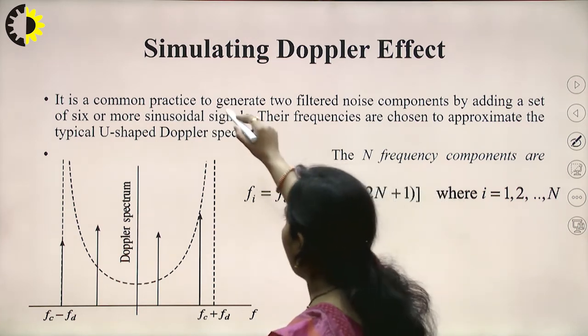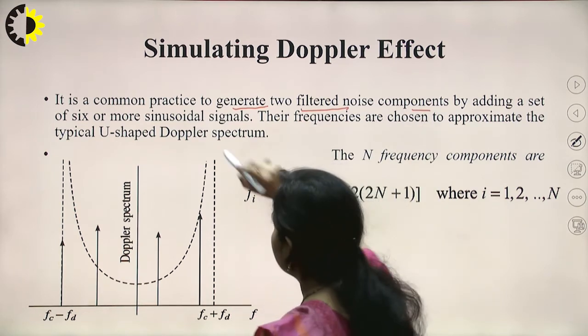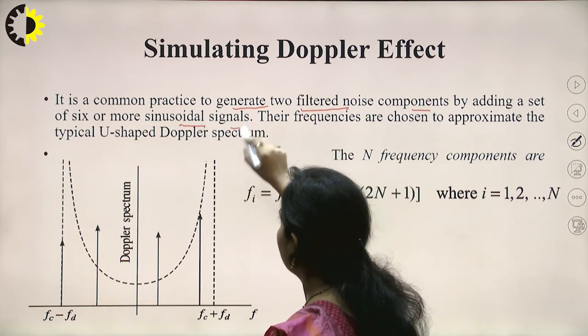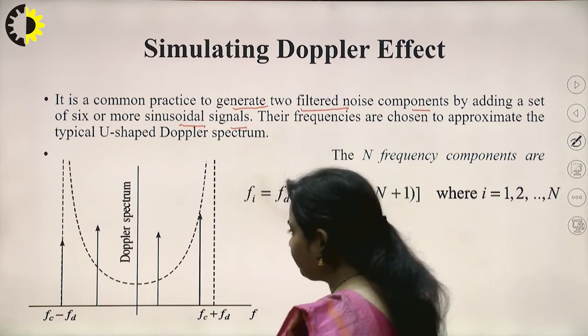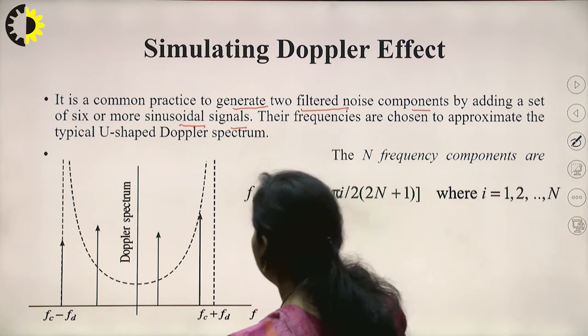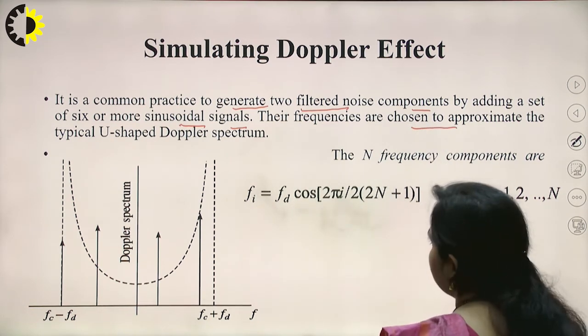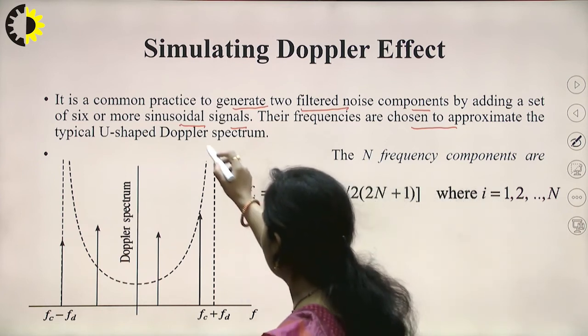So it is a common practice to generate two filtered noise components by adding a set of 6 or more sinusoidal signals. Basically you can see over here that different signals will be added together. Their frequencies are chosen to approximate the typical U-shaped Doppler spectrum.